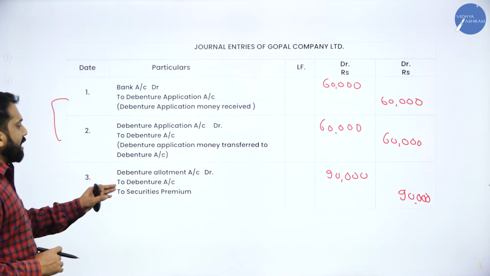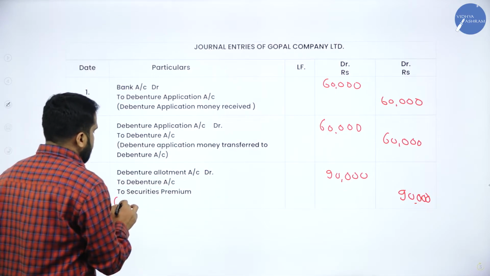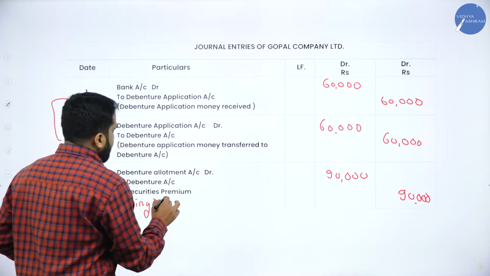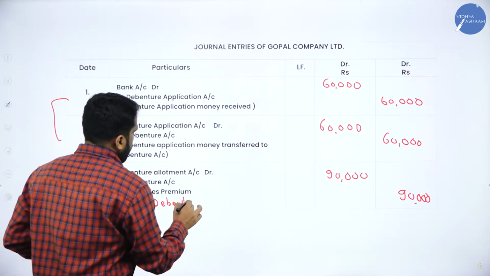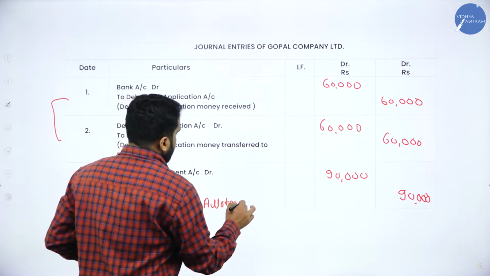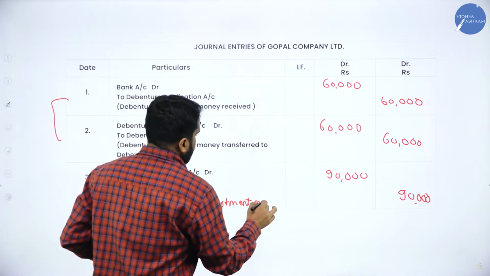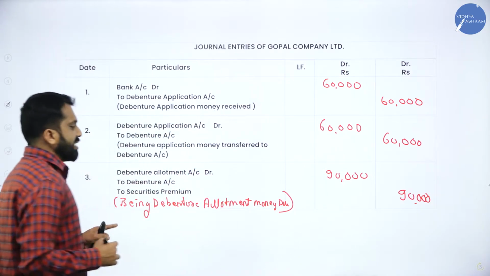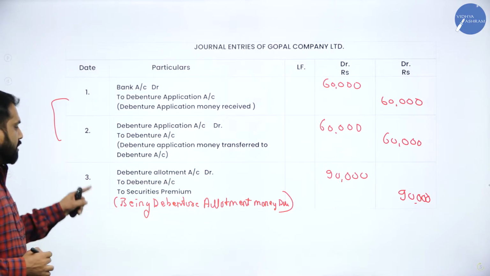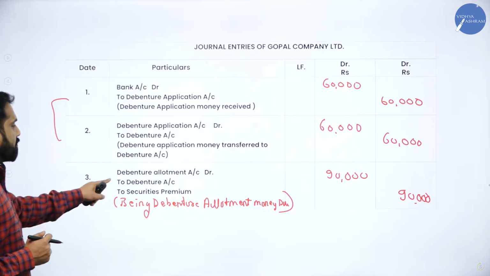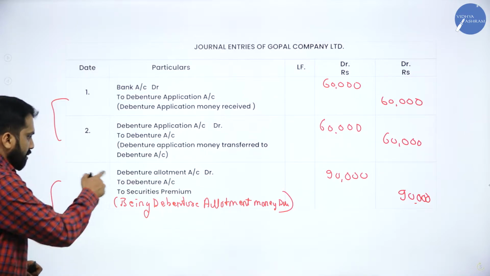Now we are doing allotment. Narration: being debenture allotment money due. So this will be your narration for your third journal entry. We'll go for the fourth one. Allotment.